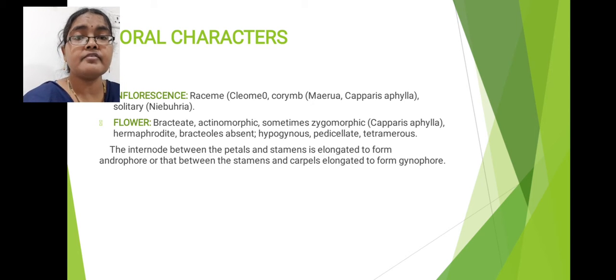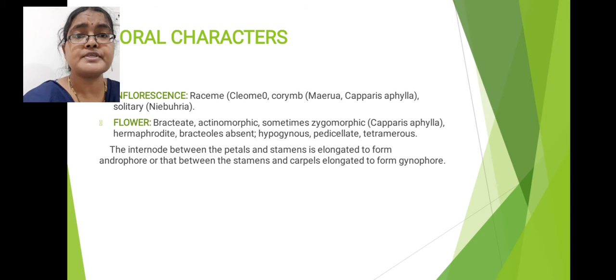Symmetry of this flower: if you observe, Capparaceae family members' flowers show actinomorphic symmetry. What is this actinomorphic symmetry? If you cut the flower in any plane, it will give two equal halves. That kind of symmetry is called actinomorphic symmetry. Rarely you will see zygomorphic symmetry in Capparaceae family members. What type of plants will show zygomorphic symmetry in Capparaceae? Mostly Capparis species.